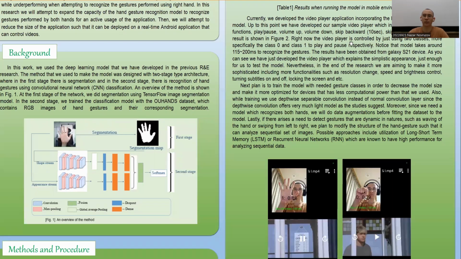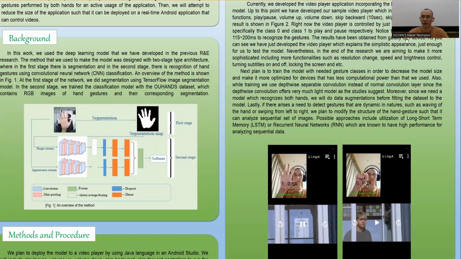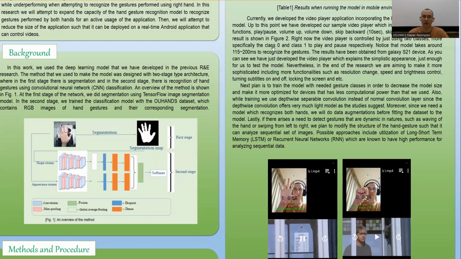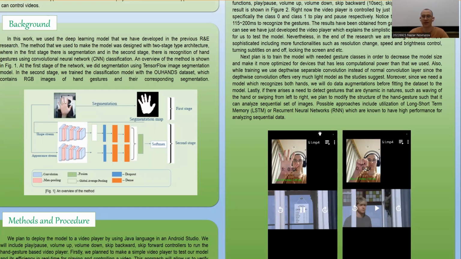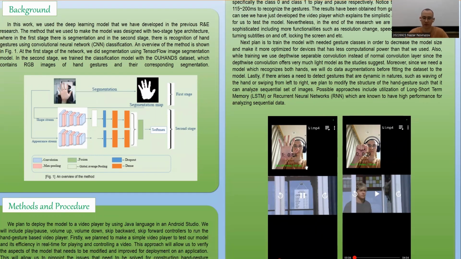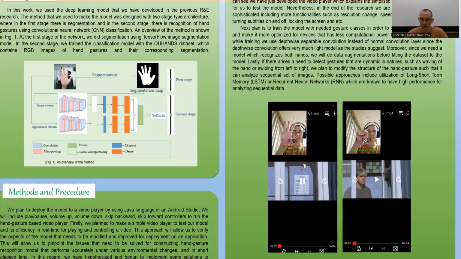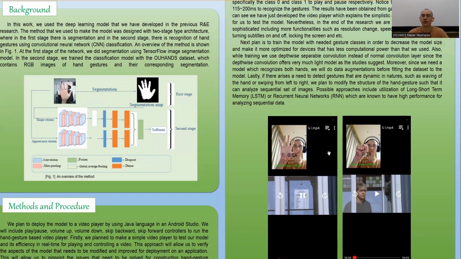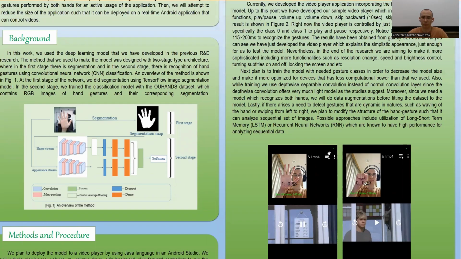Right now, the video player is controlled using just 2 classes, specifically class 0 and class 1, which correspond to play and pause, as you can see from the picture. Nevertheless, by the end of the research, we're aiming to include more sophisticated functionality such as resolution change, speed and brightness control, turning subtitles on and off, and locking the screen, etc.